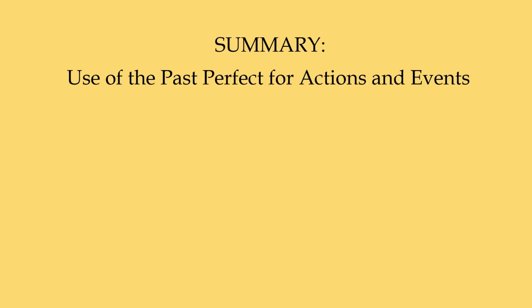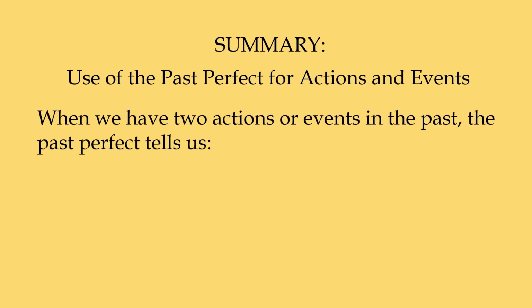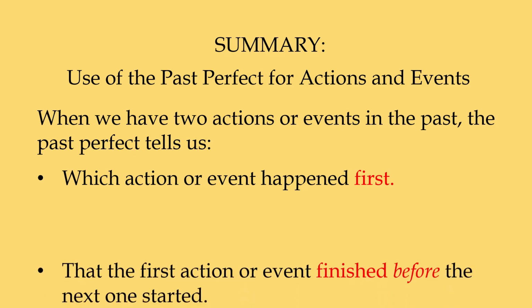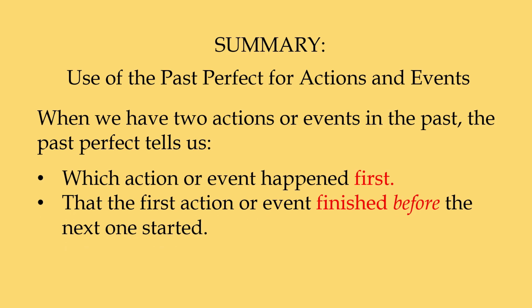Here is a summary of how we use the past perfect for actions and events. When we have two actions or events in the past, the past perfect tells us which action or event happened first. It also tells us that the first action or event finished before the next one started.